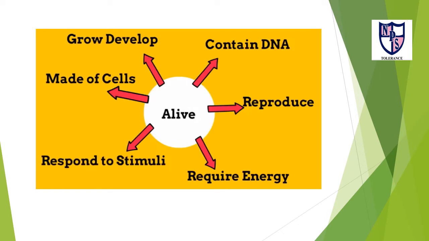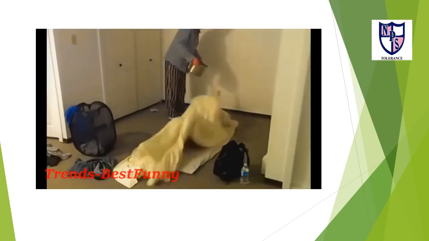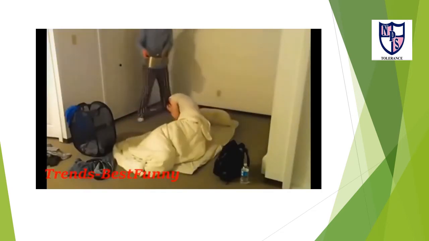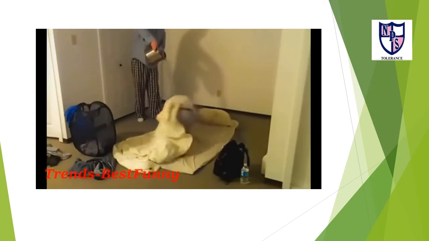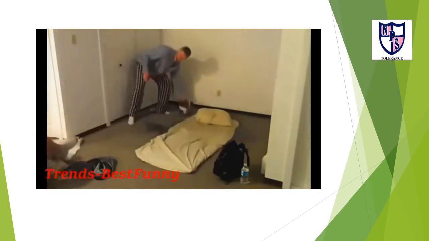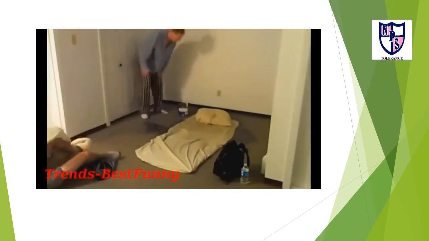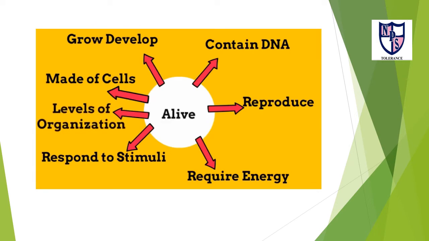Living things respond to stimuli. Let's see an example. Living things also have levels of organization.